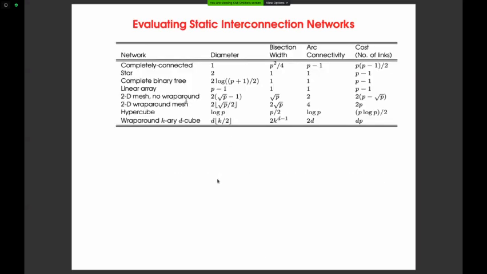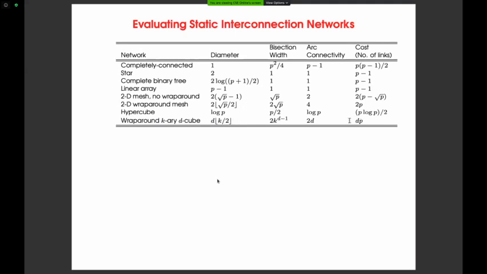So these are the 4 parameters given for the different types of networks. The last one is very complicated: wraparound with k-ary d-cube. Please have a look at this in the book, at exactly what values are given there. Because from an examination point of view, this wraparound with k-ary d-cube is also important.